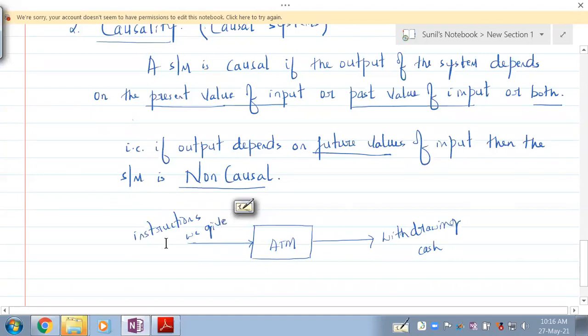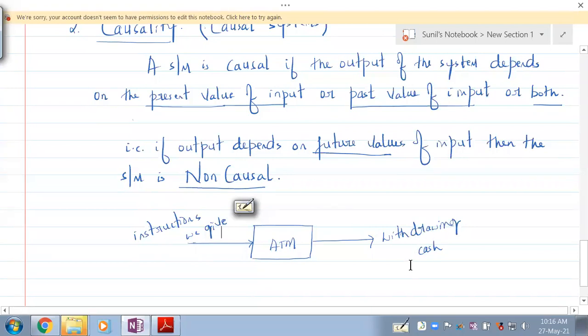We insert our ATM card, then we give our PIN. So these are all inputs. Inserting the ATM card is an input, entering the PIN is an input, then entering the amount that we require to withdraw is an input. So all these inputs are given before we withdraw.